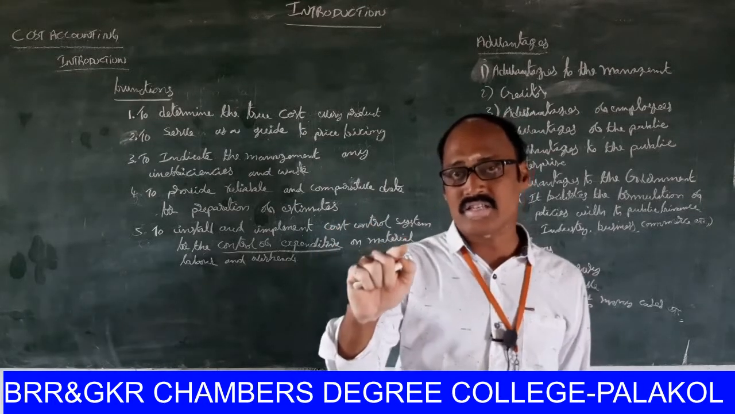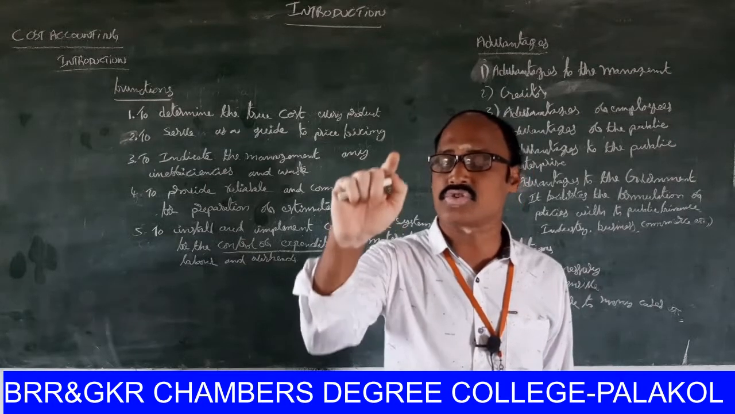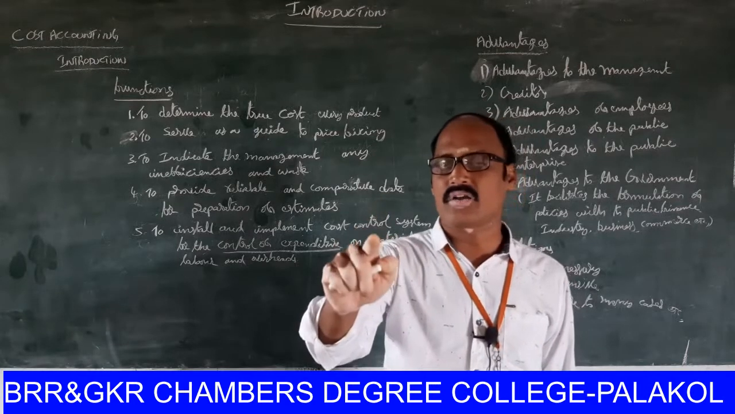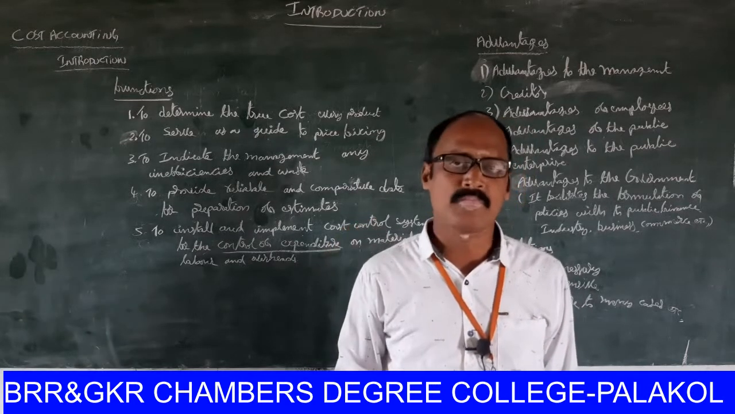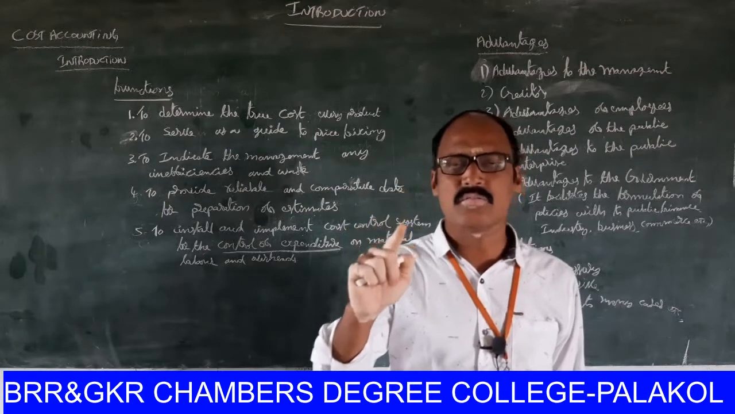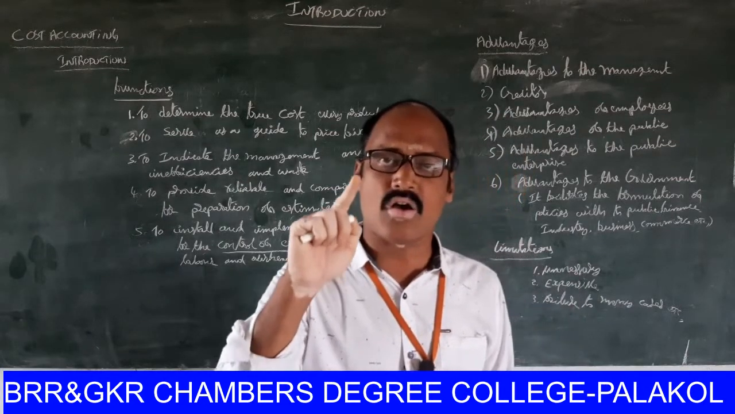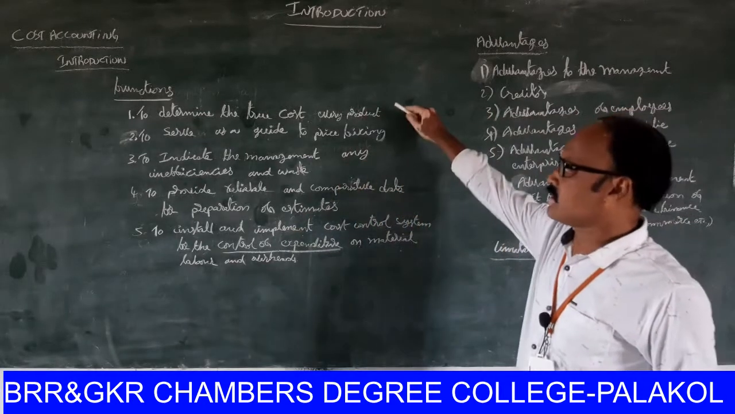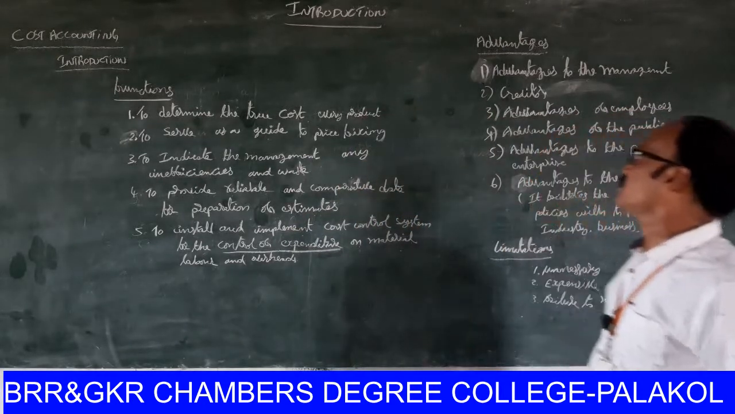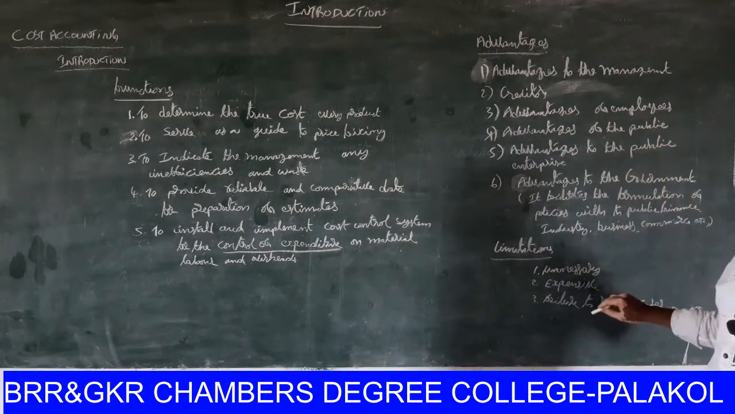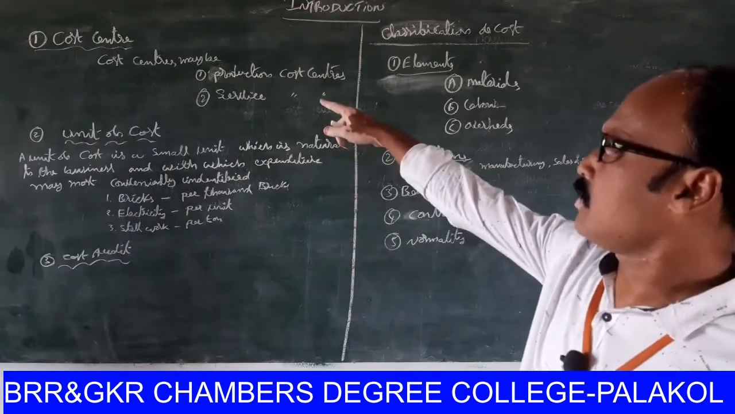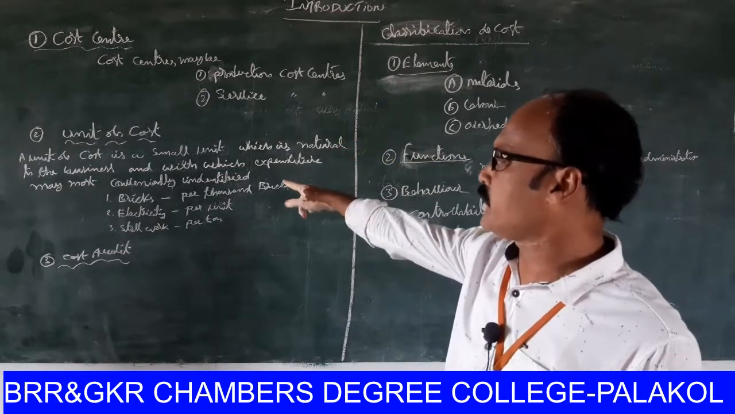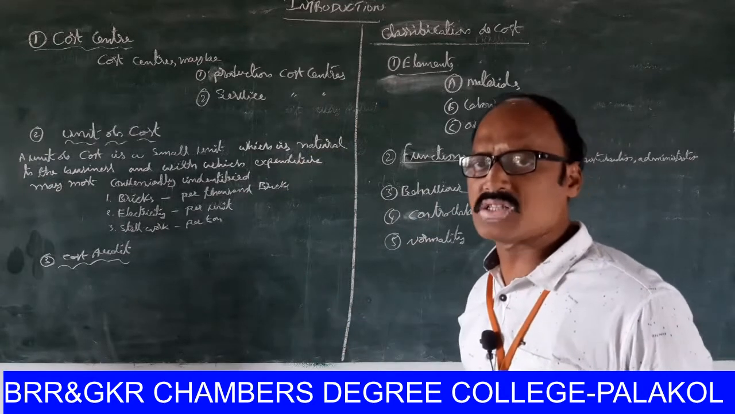Cost accountancy gives full-fledged information to the managers. Whenever the managers get full-fledged cost information, the cost will be under the control of the managers. So these are all the functions, advantages and limitations of cost accounting. Next, what is the meaning of cost center? What is the meaning of unit of cost? And what is the meaning of cost audit?